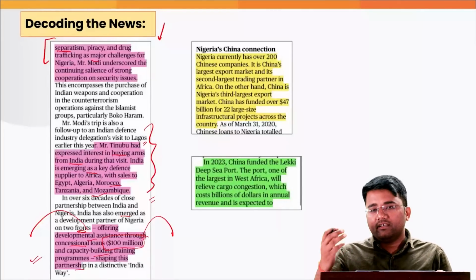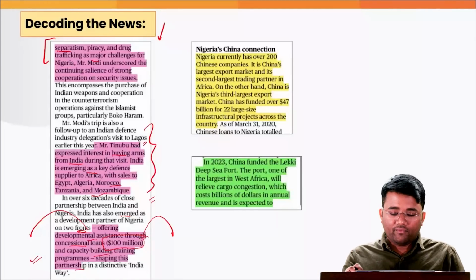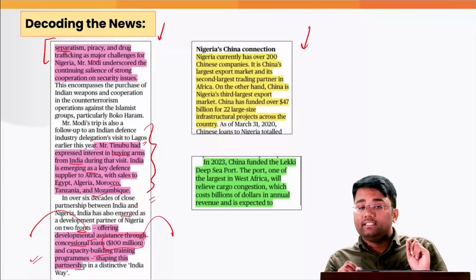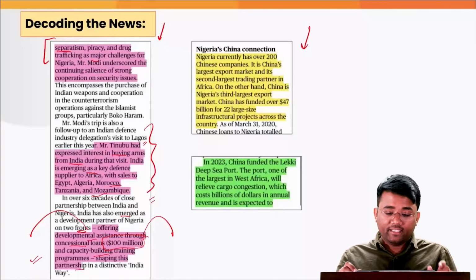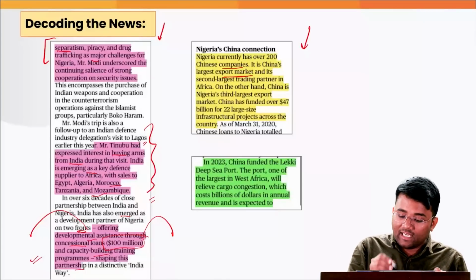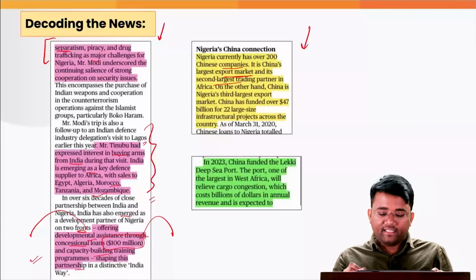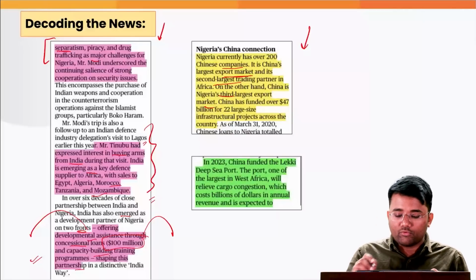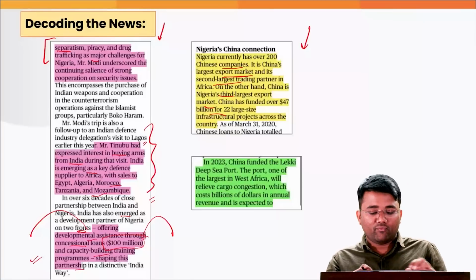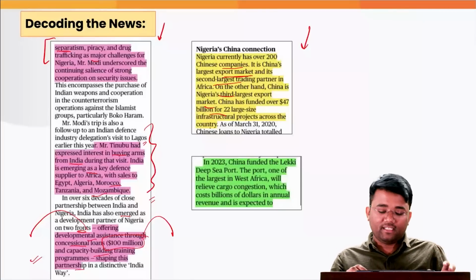Some civil servants and their security forces have also been time and again trained in various institutes of India. But there is also a reason why we have a renewed focus on Nigeria, and that is the Chinese connection. Nigeria currently has over 200 Chinese companies. It is China's largest export market and its second largest trading partner in Africa. On the other hand, China is Nigeria's third largest export market, and China has funded over $47 billion for 22 large-size infrastructure projects across the country, starting from ports, roads, railway lines, etc.